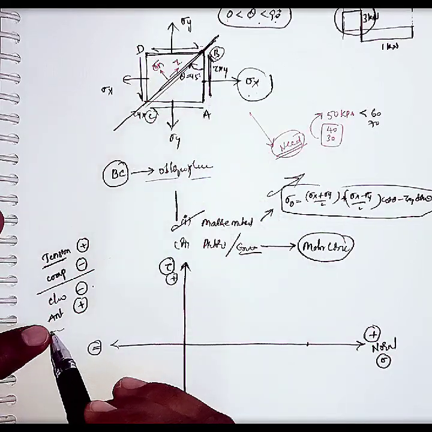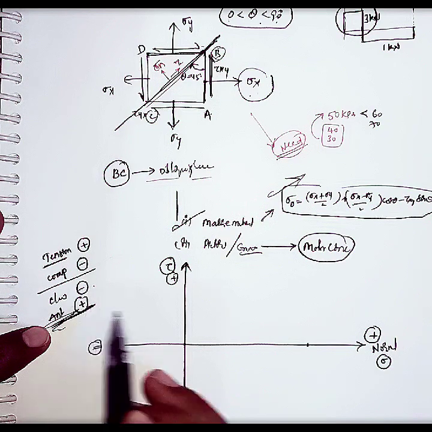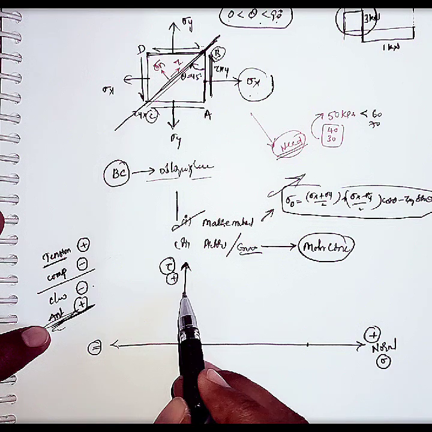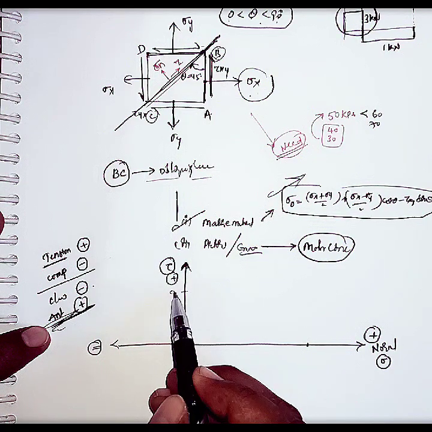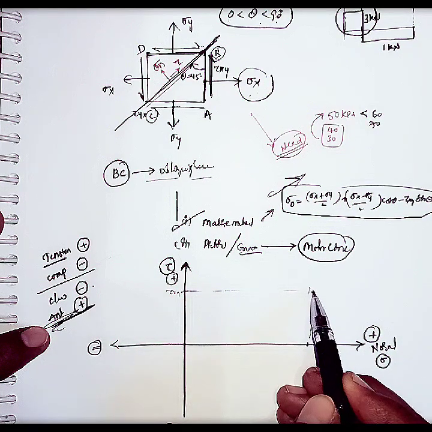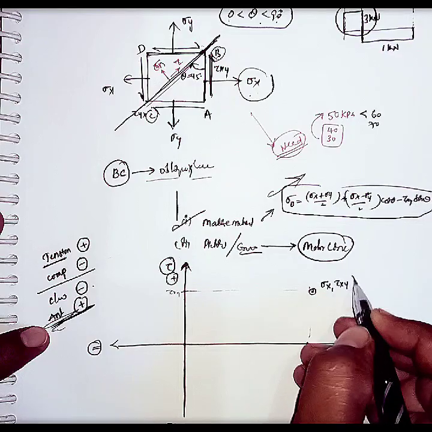As we know, anti-clockwise is positive here, so the positive shear stress axis is this one. From this point to this point represents sigma x comma tau xy.